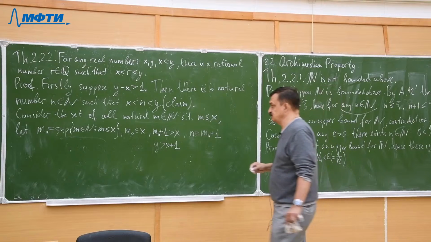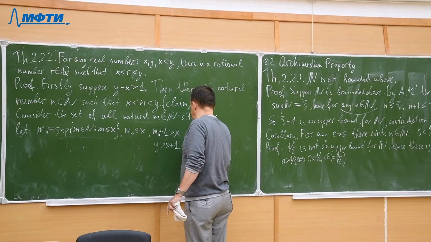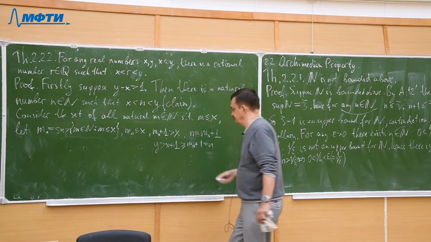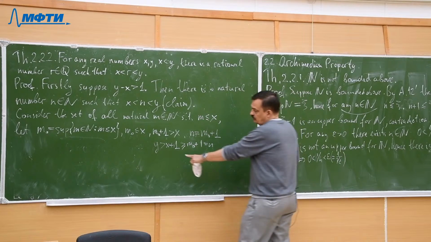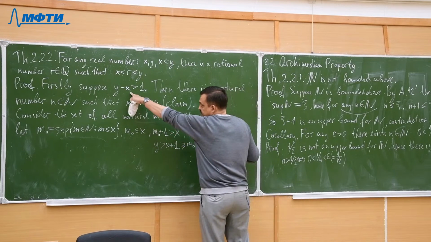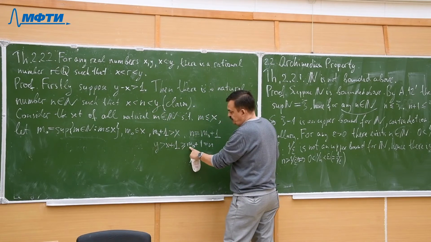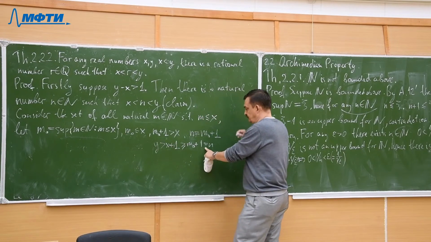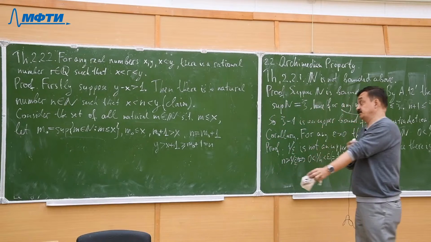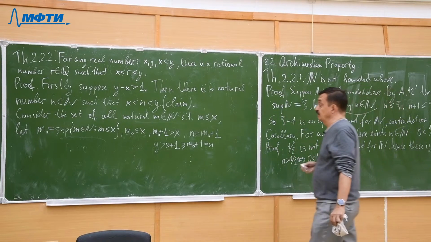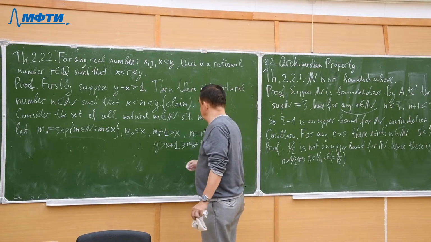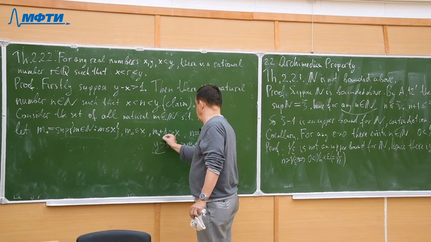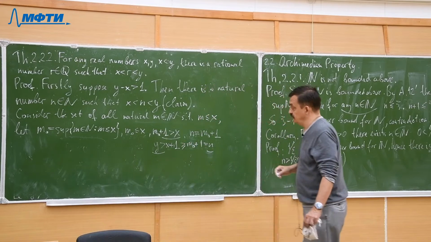And x plus 1 is greater or equal than m naught plus 1, and that is n. So y is greater than x plus 1 by supposition. x plus 1 is greater or equal than m naught plus 1 because of this inequality, and m naught plus 1 is precisely n. So it means that y is greater than n, and x is less than n as well. So the claim is proved.